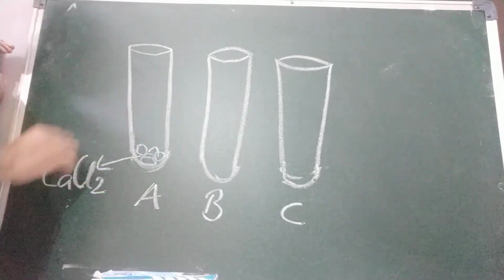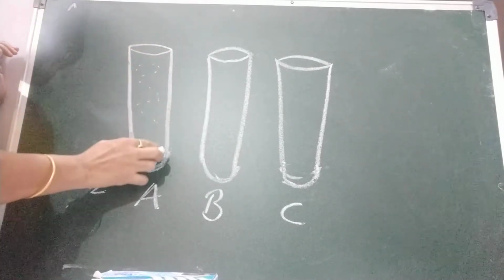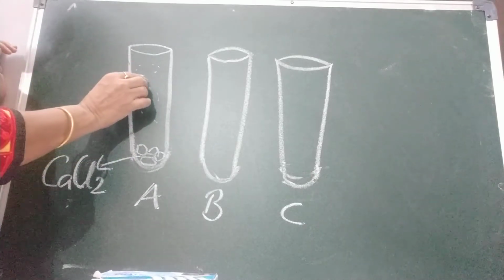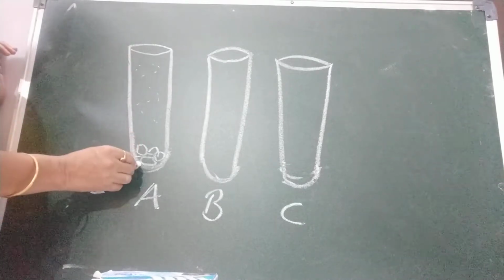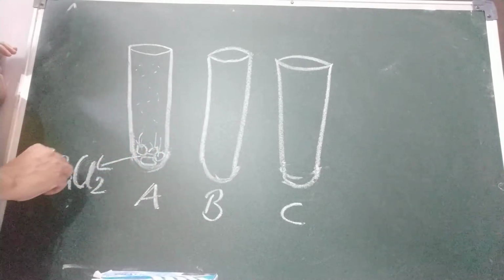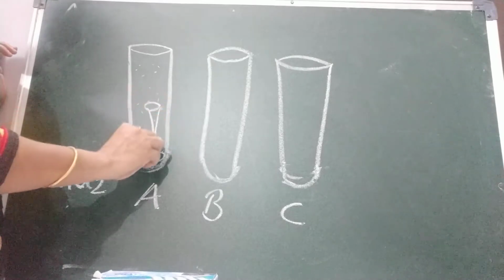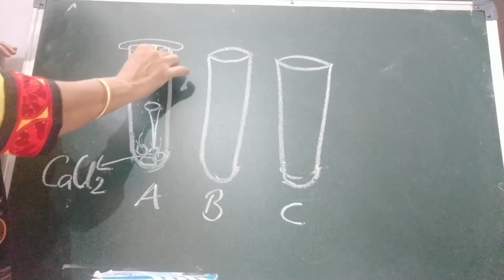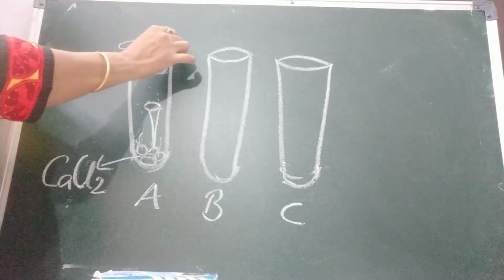Why are we placing it here? This test tube is empty, only air is there, and in the air some moisture is there. These crystals will soak up this moisture. Now we are going to place one nail here and close it with the rubber stopper.